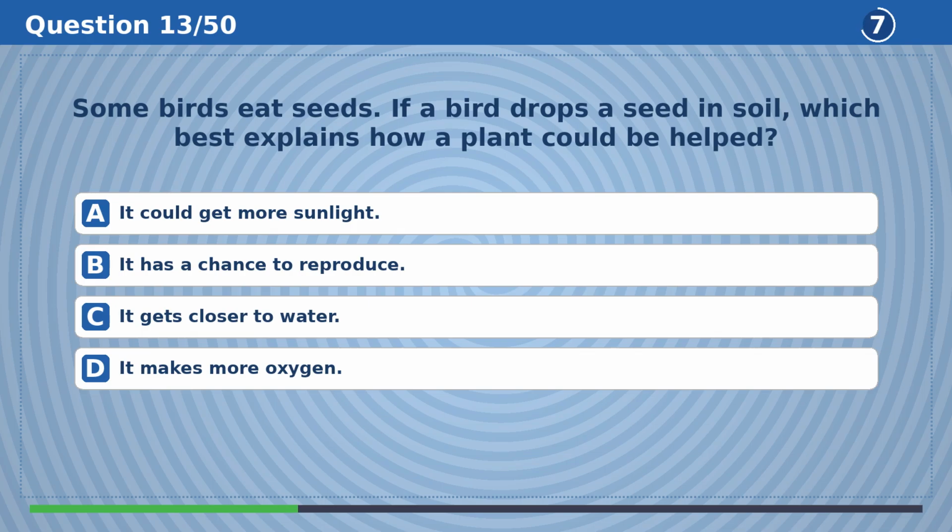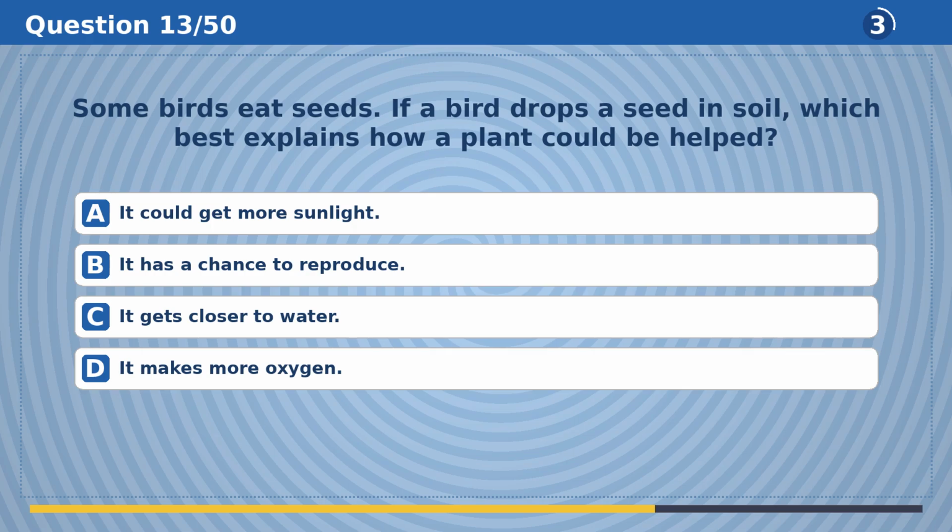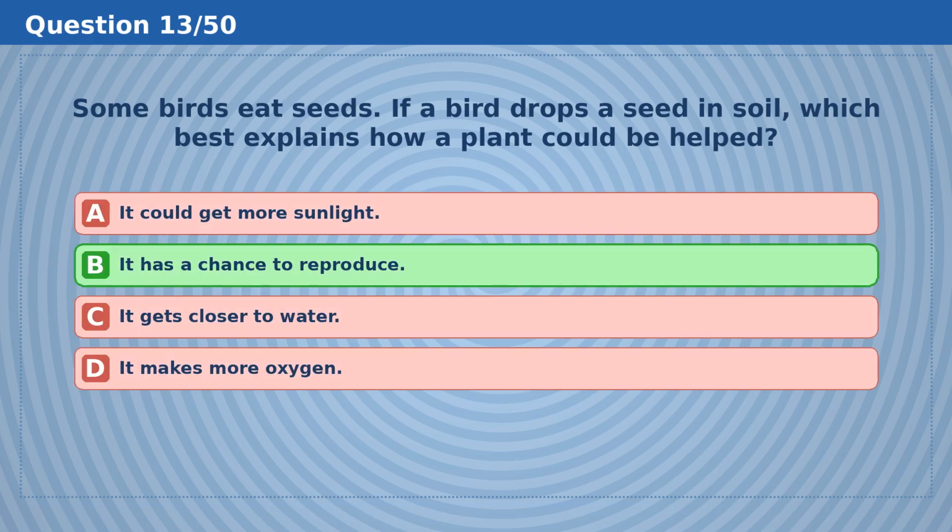Some birds eat seeds. If a bird drops a seed in soil, which best explains how a plant could be helped? The answer is B, it has a chance to reproduce.